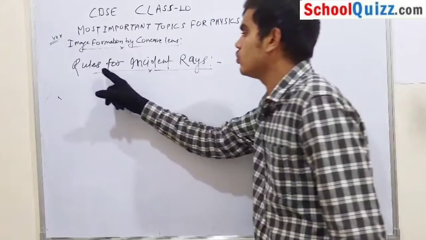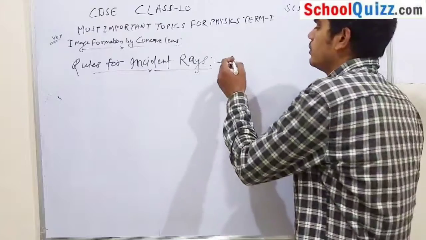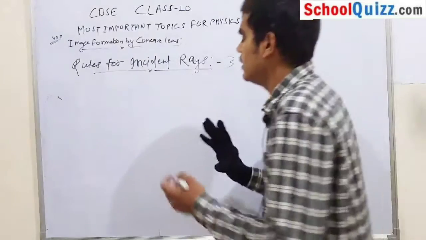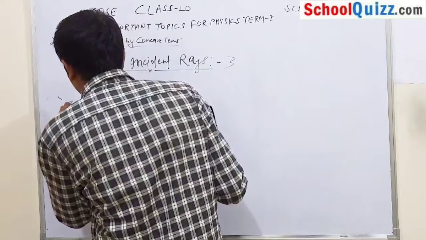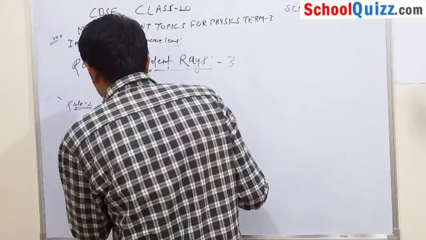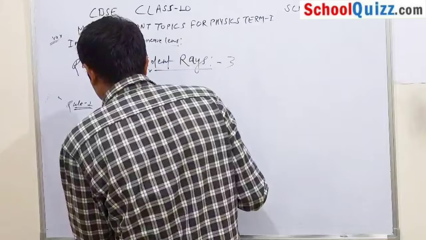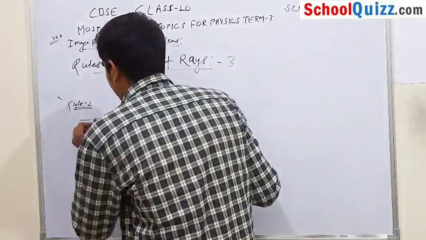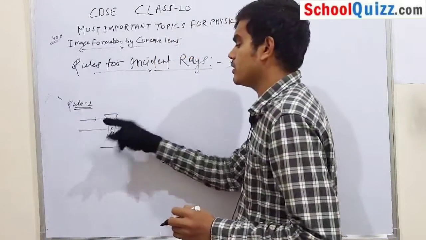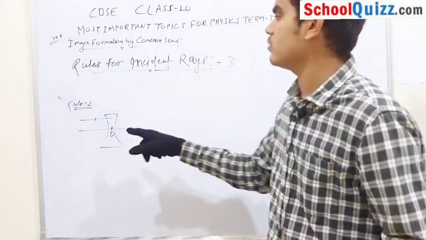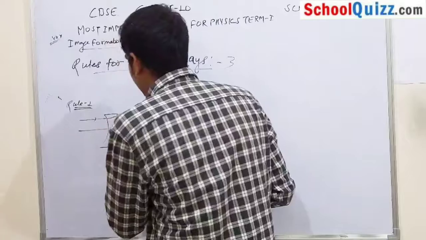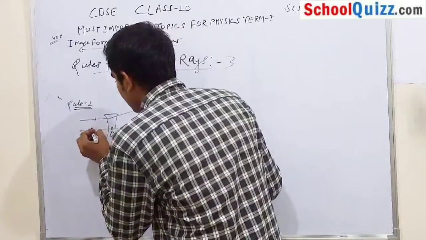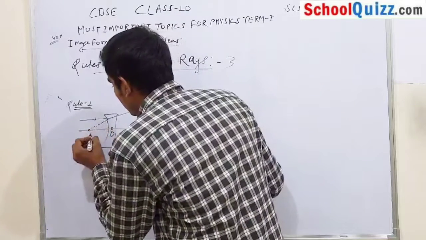So what are the rules for incident rays? There are mainly three rules for incident rays in a concave lens. What is rule number 1? Rule number 1 is that when a ray of light comes parallel to the principal axis, after refraction through the concave lens, the rays will diverge. But it appears that this ray meets at the focus.